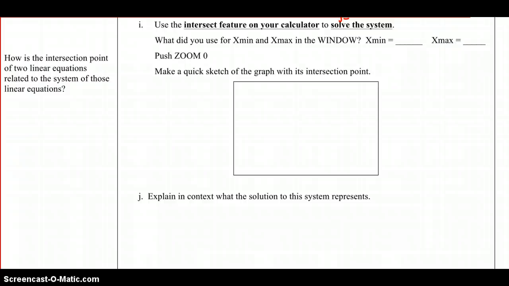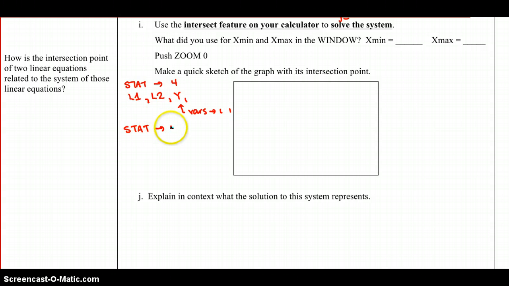Well, our other alternative is, when we did stat, right arrow 4 and then L1 comma L2, we could have stored that equation in y1. To type this, we use variables over 1, 1. And for the male data, we could have done the same thing: stat, right arrow 4 for linear regression, and then typed L1 comma L3, and then typed a Y2 to store that equation, with variables over 1 and 2 to type a Y2. This will store both of the equations for us so that we can then see their graphs.